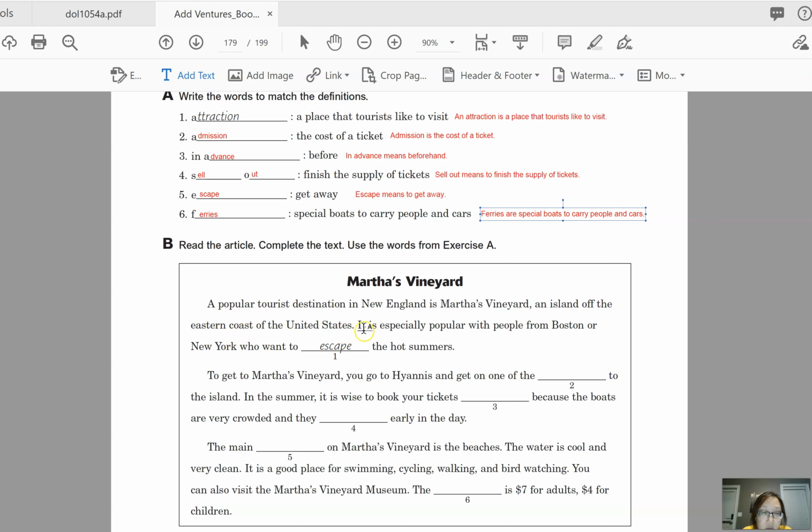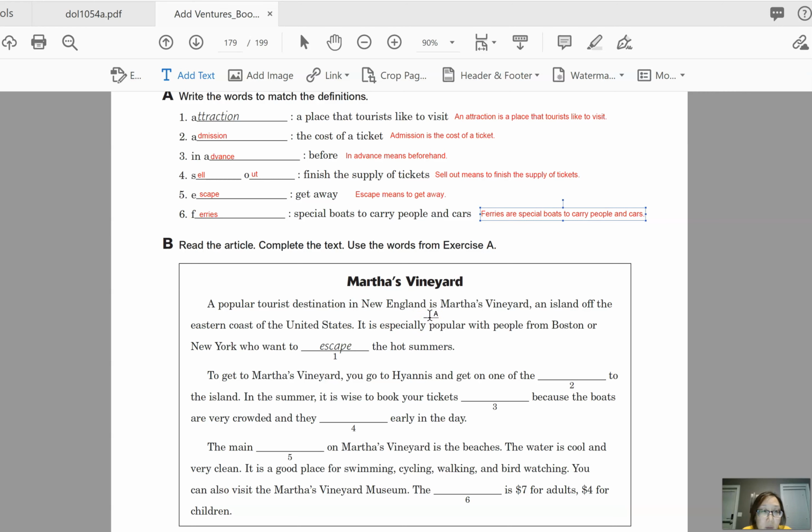Okay, now I'm just going to make a quick comment. New England, as you know, is not in England, but it's actually in America. It's in the United States. It's the northeastern part of the United States.